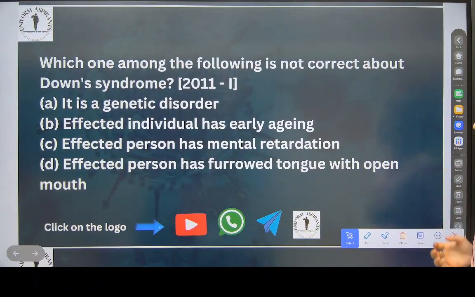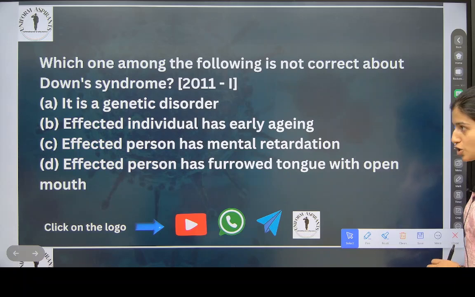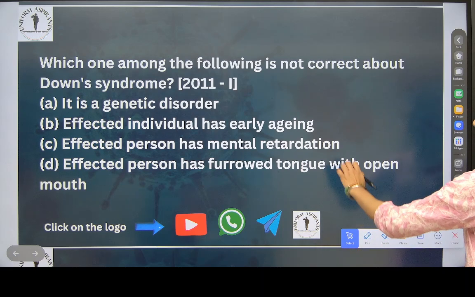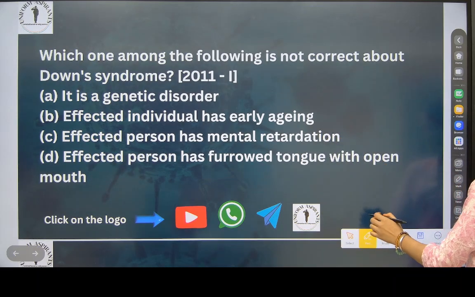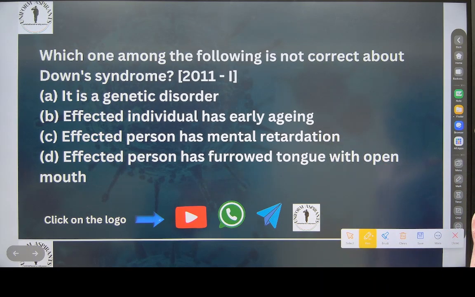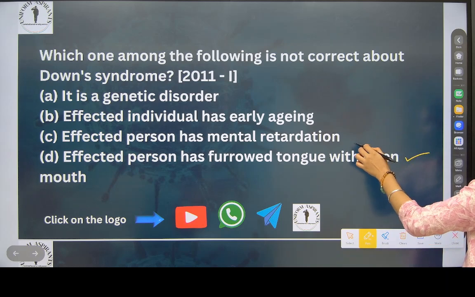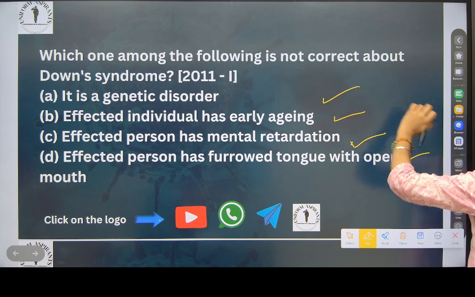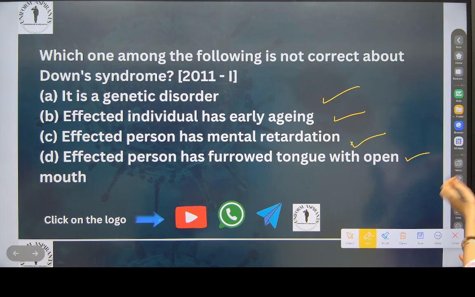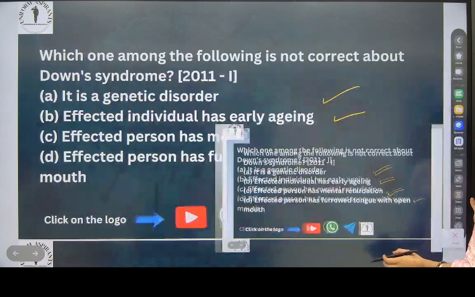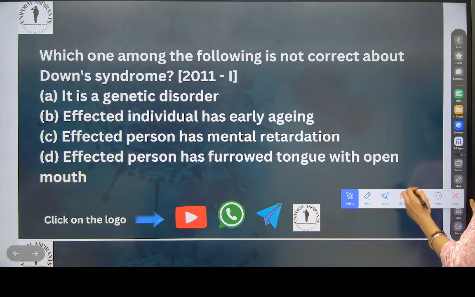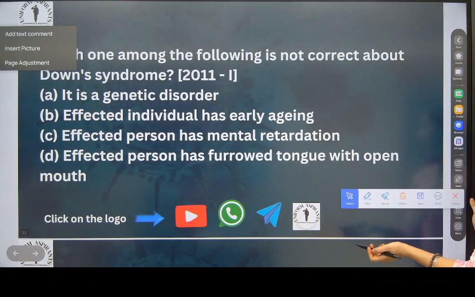Which one of the following is not correct about Down syndrome? It is a genetic disorder. Affected individual has early aging. Yes, it is correct. Then it has poor tongue with open mouth. Yes, this is also correct. The person affected has mental retardation. Yes, all are correct. What is wrong in this then? Everything is correct. I'll check this question, but I think everything is correct.